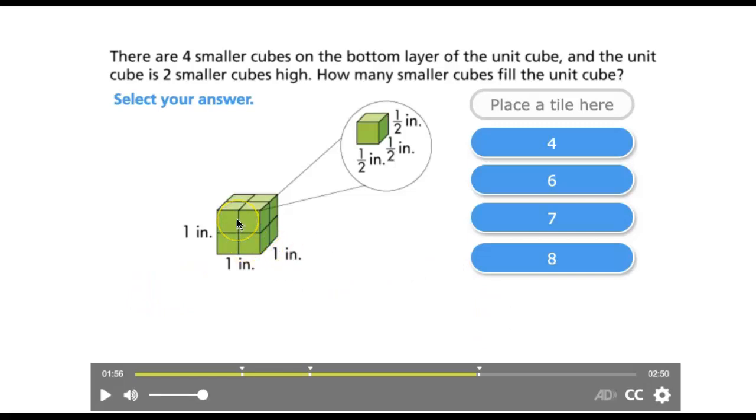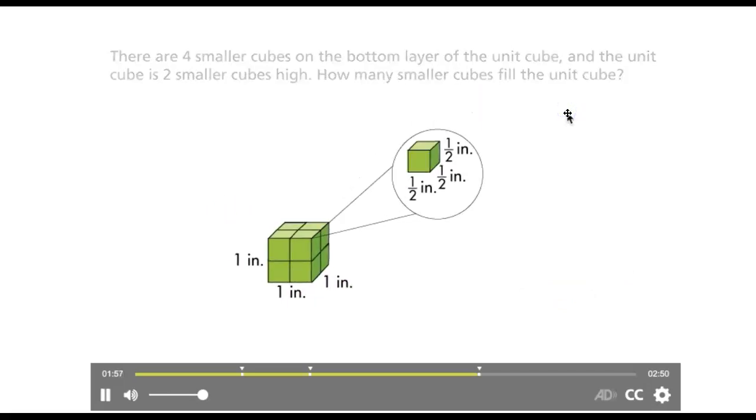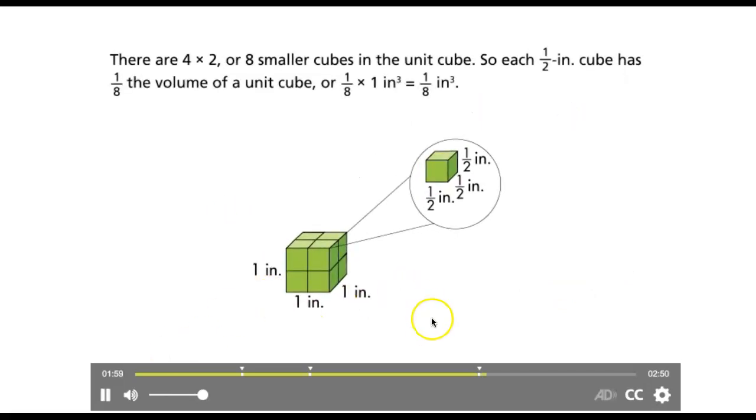If you look at the picture itself, there are 4 in front and there are 4 in the back. Or there are 4 in the top, so there should be 4 in the bottom because it's a solid figure. There are 4 times 2, or 8, smaller cubes in the unit cube. So each 1/2 inch cube has 1/8 the volume of a unit cube, or 1/8 times 1 cubic inch equals 1/8 of a cubic inch.